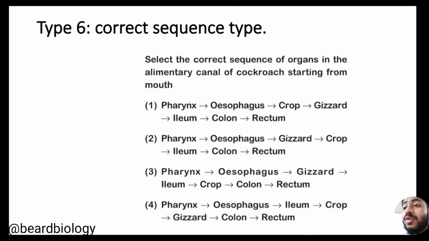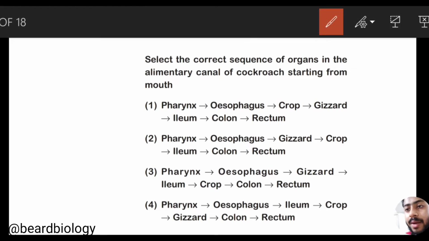Now let me come to the type 6, that is the correct sequence type. In correct sequence, they will provide the options in a discrete manner. Let me take an example. Select the correct sequence of organs in the alimentary canal of cockroach starting from the mouth.